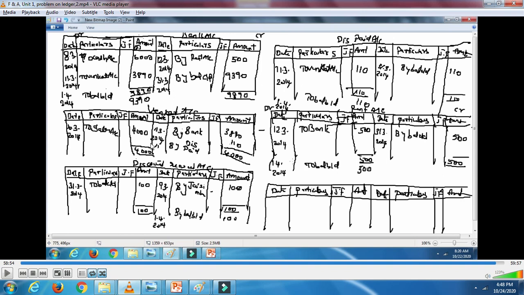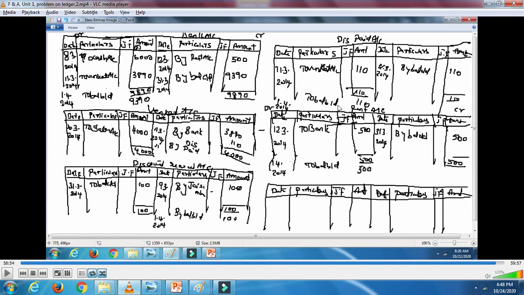Now, this is the account of Vishwanath. We were preparing that only, isn't it? Now it's Venkat's account. What is the balance? Balance is not coming, so we need not take his name. Discount received account, what is the balance brought down? It's on the credit side. One explanation is it is an income which you have received, and the other is if it is coming on the credit side, you need to take it on the credit side of the trial balance.